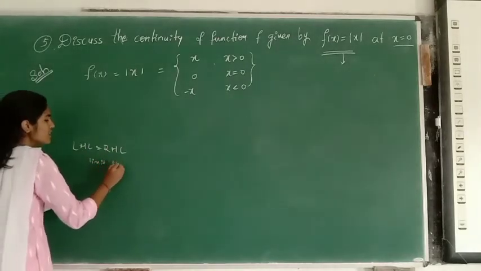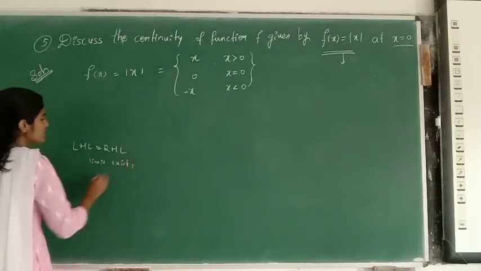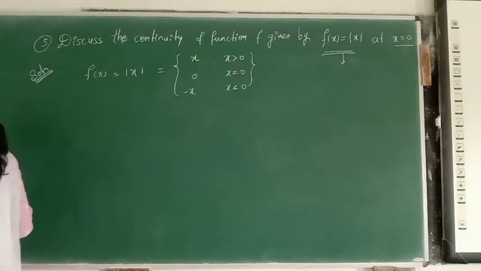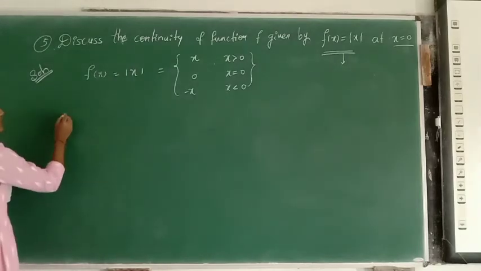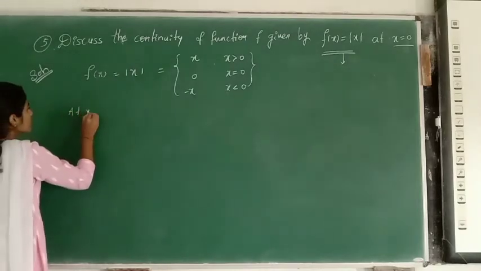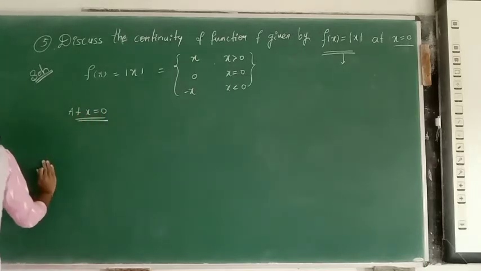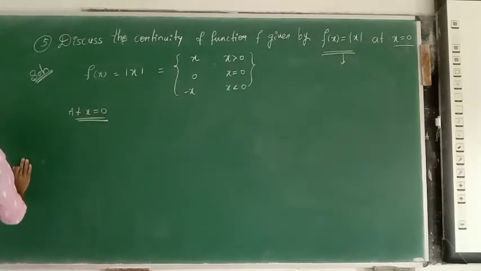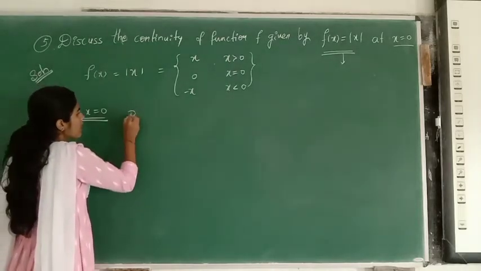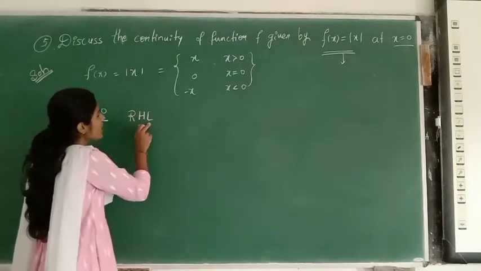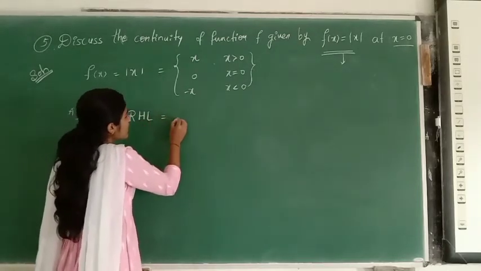Okay, so then I say that limit exists. So first what you will do, see, we know that the given point is at x is equal to 0. First I will check for the right hand limit. See, RHL, it is written as RHL, that is right hand limit. What is the right hand limit?